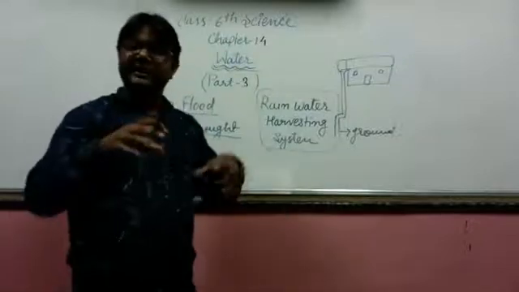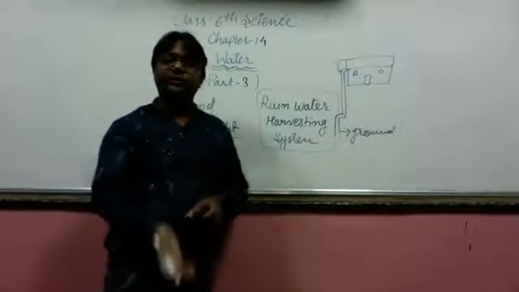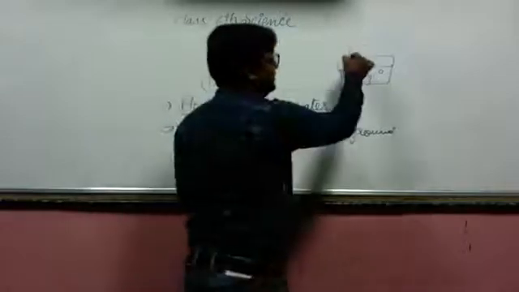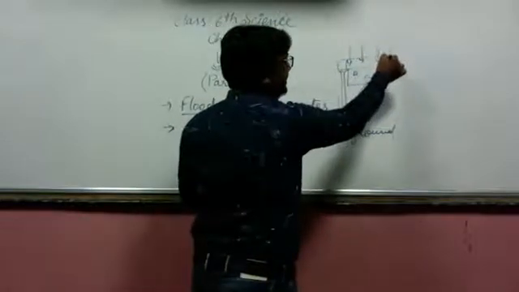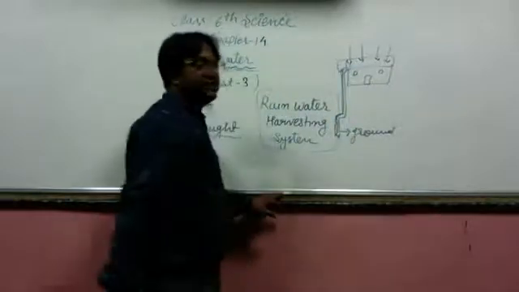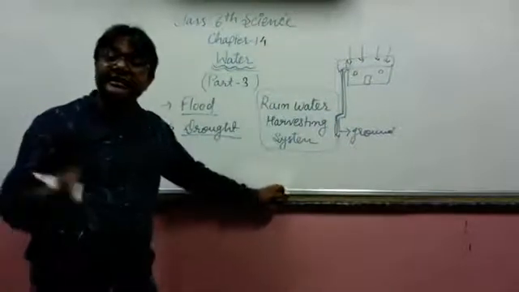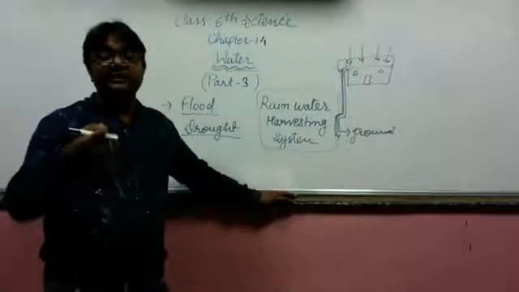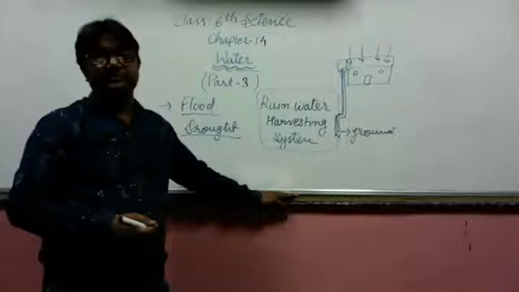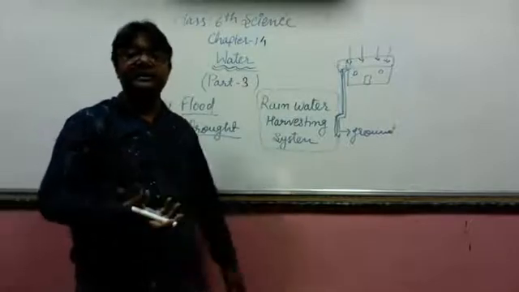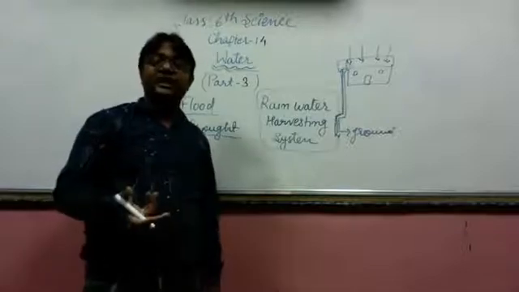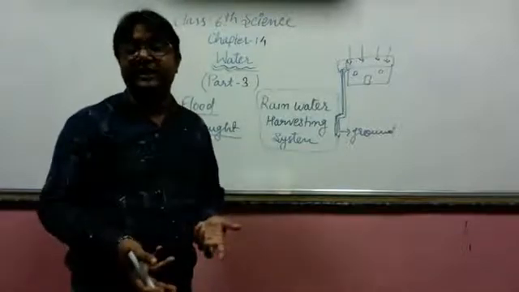So as the water gets collected into the ground, the groundwater level increases. At the time of rainfall, water is collected on the roof, and through the pipeline it goes into the ground level, and it increases the level of water. It is increasing the water table, and what is the water table? The level of water under the ground. So that is being recharged.